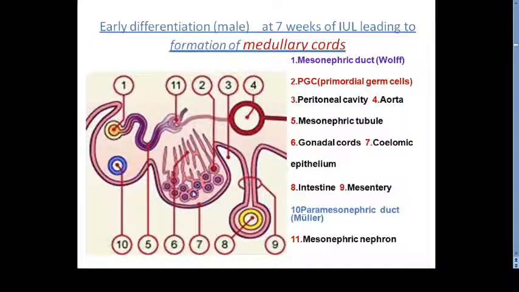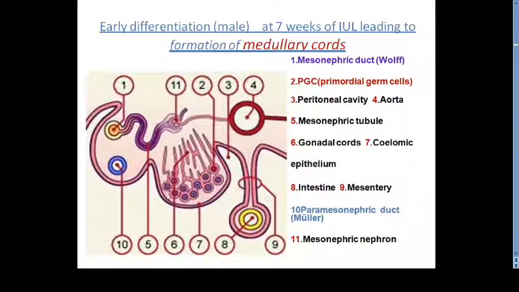These primitive sex cords result in the formation of medullary cords, or the seminiferous cords, which represent the primordia of the seminiferous tubules. Now here you can appreciate that these seminiferous or medullary cords are penetrating deep into the medulla, condensing and branching. They are going to form the branches. After that, what is happening? This is the coelomic epithelium. These cords were formed from the invagination of the coelomic epithelium, and later on these cords were invaded by the primordial germ cells. Clear? Now here this is the mesenchyme.